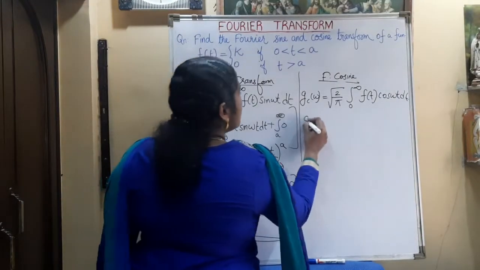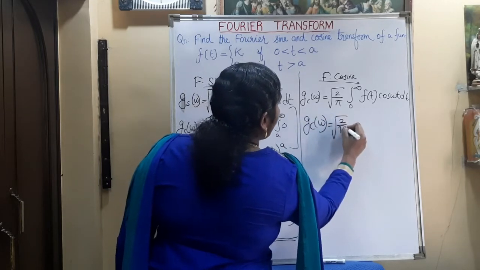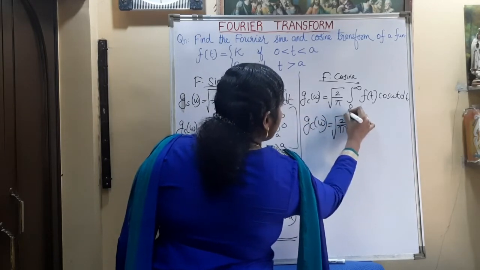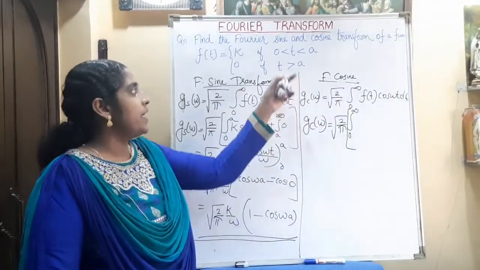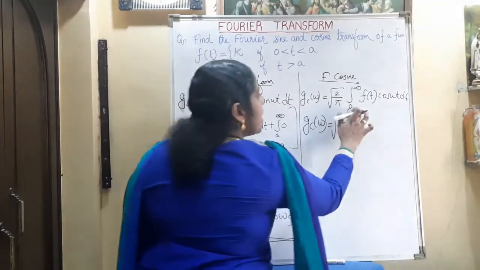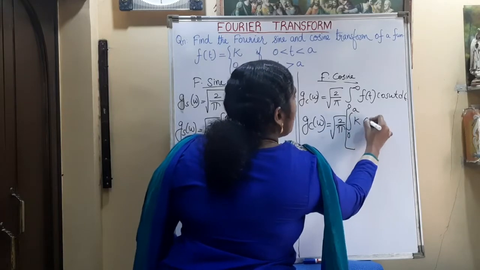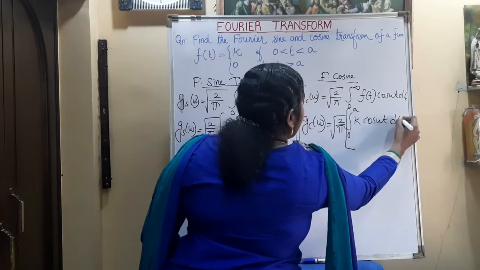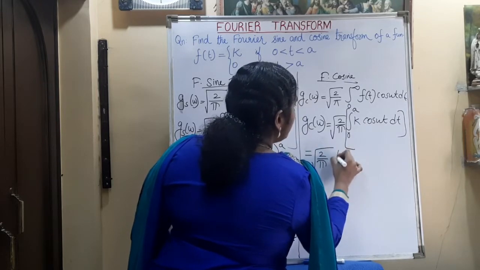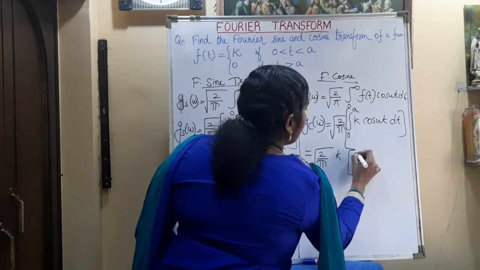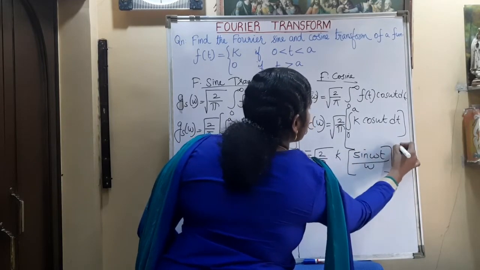Now what we have to find out? The Fourier cosine transformation. That is root of 2 by pi integral 0 to infinity. We can split 0 to infinity into 0 to a and from a to infinity, and from a to infinity the function is 0. So we only have to write the 0 to a term, where f of t is k, into cos omega t dt. That is root of 2 by pi into k into the integral of cos omega t, which is sin omega t divided by omega, from the limit 0 to a.